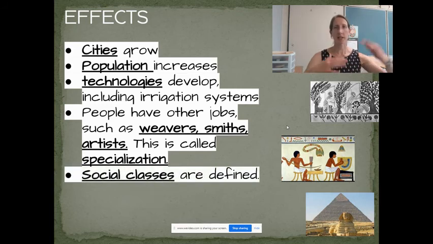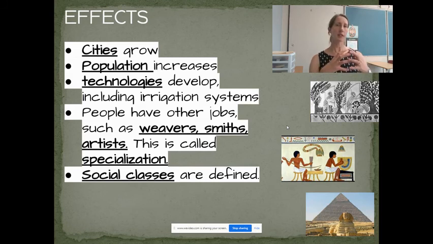Because not everyone has the same job now, social classes get defined. Remember, when everyone was hunting and foraging for survival, they were all equal. But now different groups of people begin to be ranked in different ways and accumulate more wealth. Blacksmiths, weavers, artisans, farmers, religious leaders, priests, government leaders, people who know how to read and write, writing systems develop.